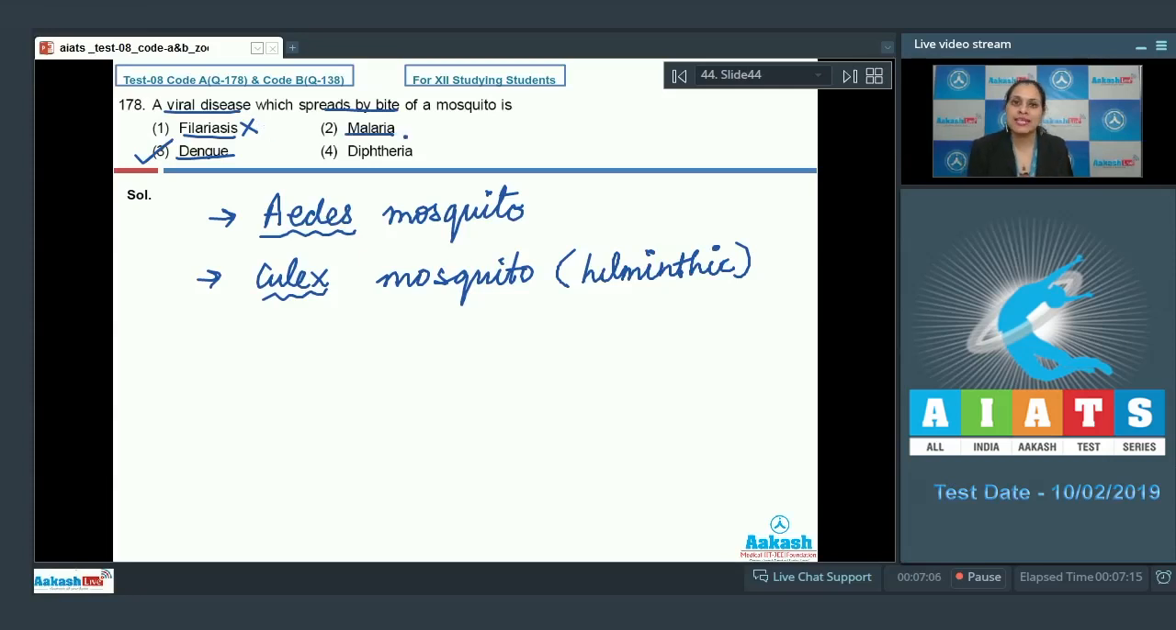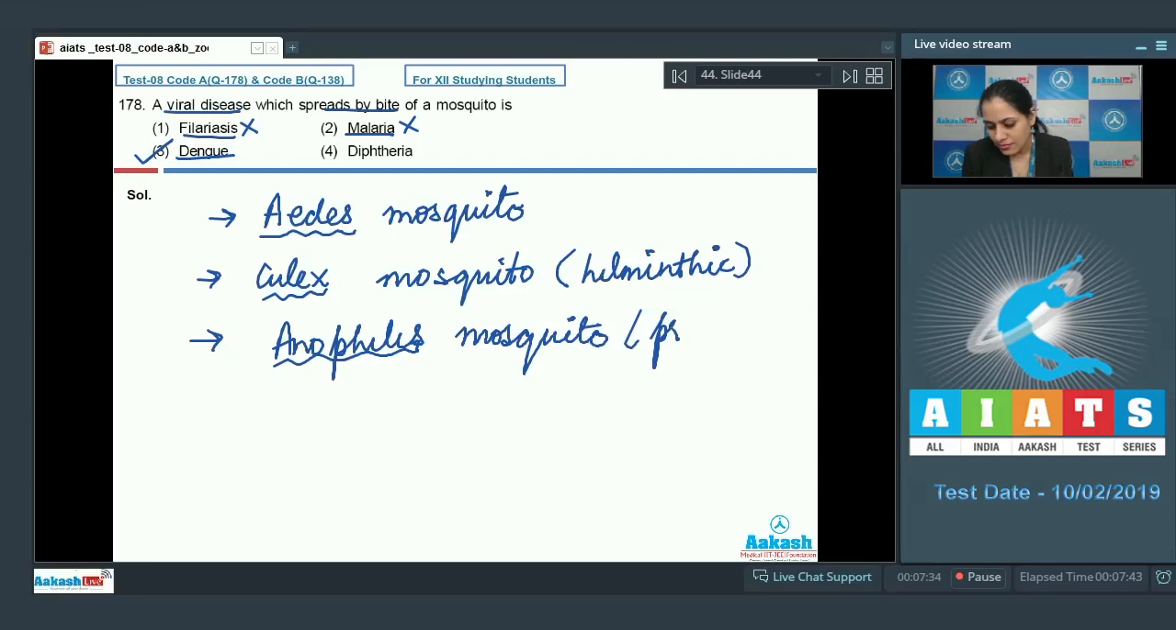The next option is malaria, and this is an incorrect option. Malaria is caused by a protozoan called Plasmodium, and that spreads by the bite of Anopheles mosquito. But it's a protozoan disease and not a viral disease. The last option is diphtheria, and this is also an incorrect option because diphtheria is a bacterial disease and not a viral disease. So the correct answer is option number 3. Dengue is the only viral disease among the given options.